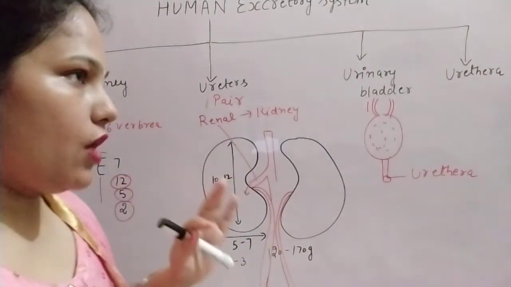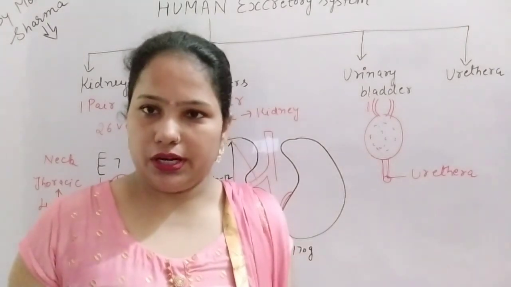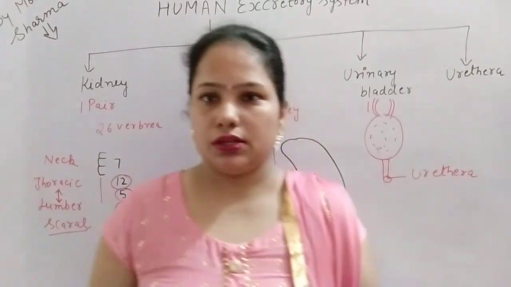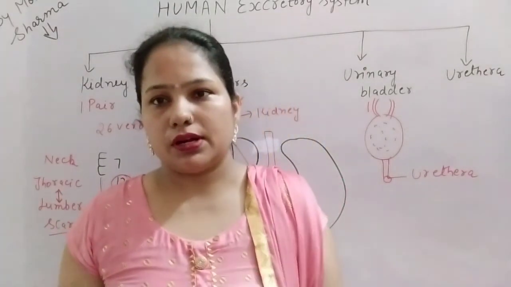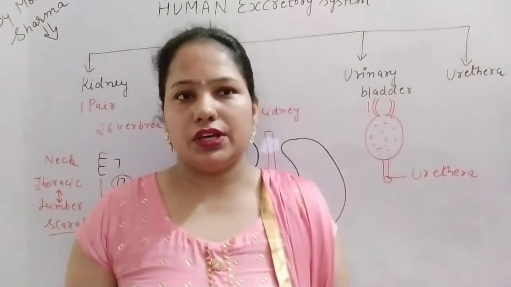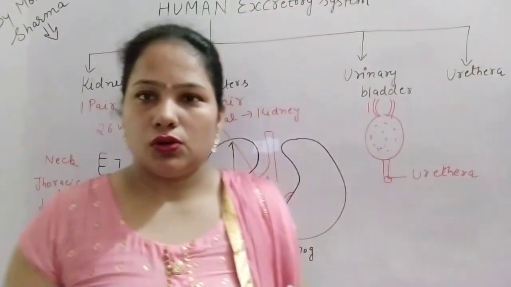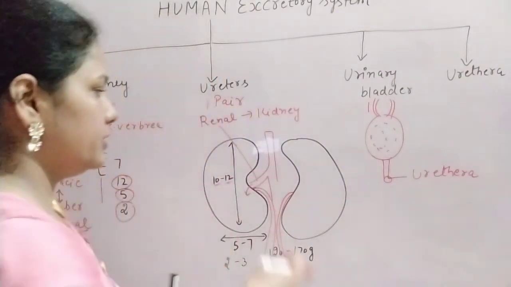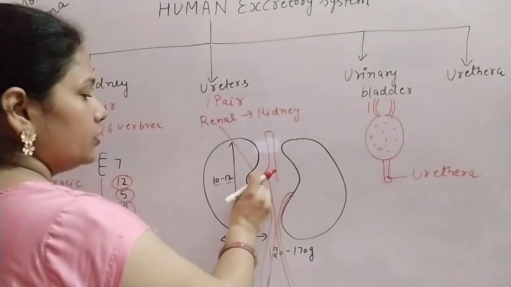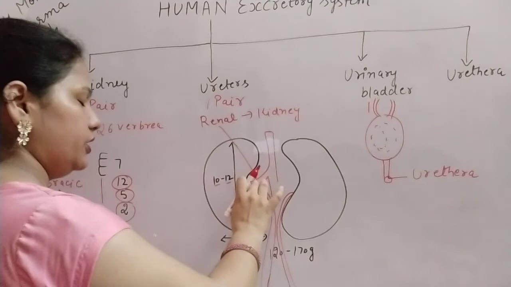In arteries, I told you that arteries carry oxygenated blood and veins carry deoxygenated blood, but that is only with respect to carbon dioxide and oxygen. If we compare the other wastes, in the arteries the other wastes are present. So the artery carries impure blood from the body into the kidney, and that artery is known as the renal artery.